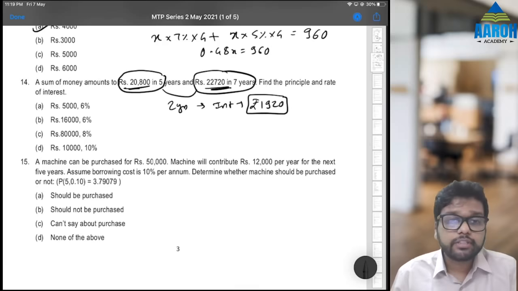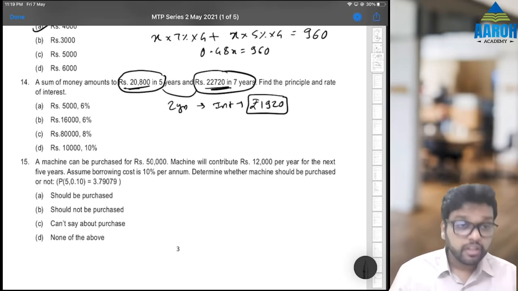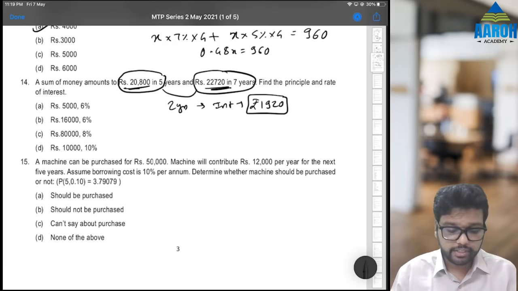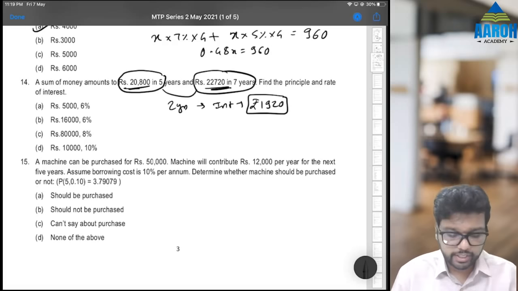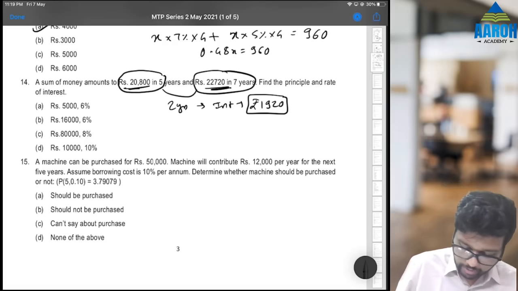Now let's go by options. Which option gives us 2 years interest as 1920? Let's check. 5,000 into 6% into 2, that is not 1920. 16,000 into 6% into 2, that is 1920, option B.